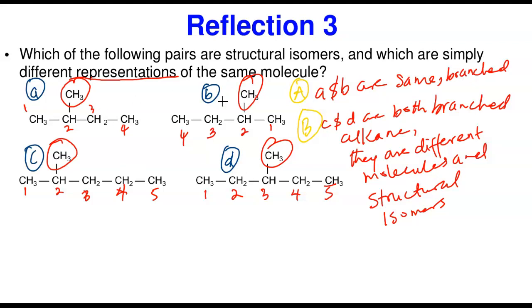Remember again, all of these are branched alkanes. So you find out that this branching is actually what brings about this isomerism in alkanes.